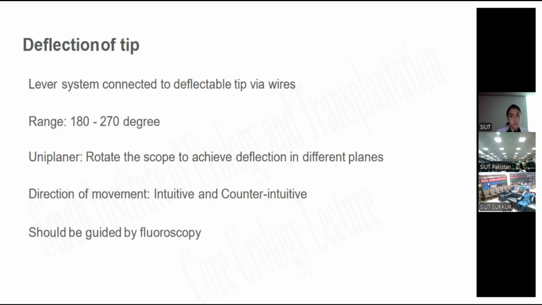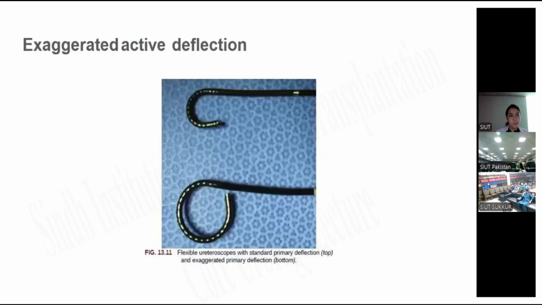Unipolar: it rotates the scope to achieve the deflection in different planes. Uniplanar: the direction of movement is intuitive and counterintuitive, clockwise or anti-clockwise, and deflection should be guided by fluoroscopy.